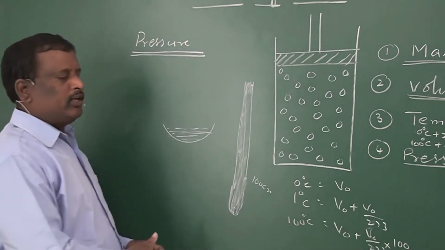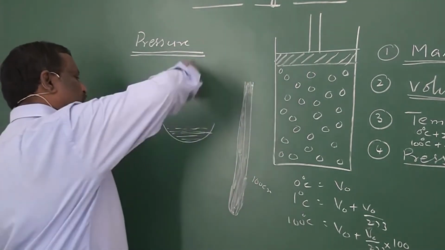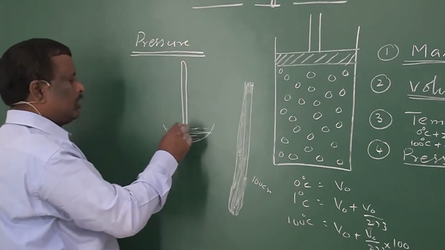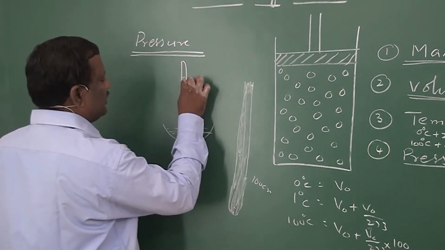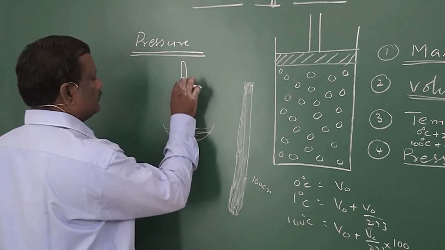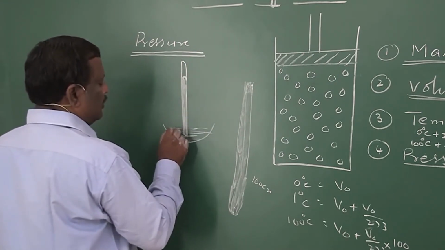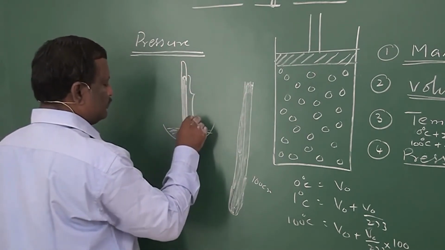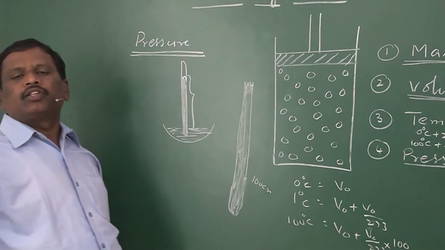This mercury-filled tube is kept closed with a finger, and if you invert it on the pool of mercury, the mercury will stand at a certain height. The height of this mercury column depends upon the pressure exerted by the atmospheric gases.